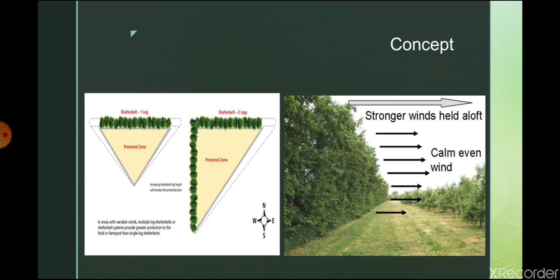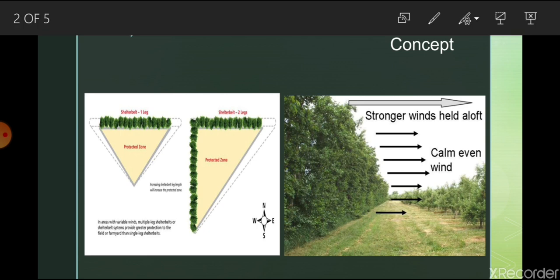In this particular diagram you can observe, if wind is coming from this direction, high wind, so this is your field.